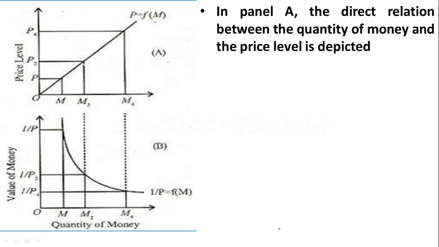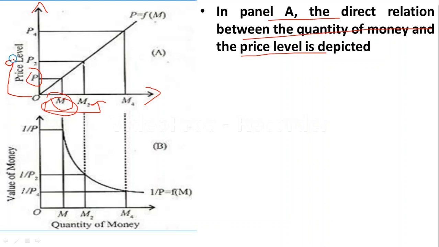By studying this diagram, you will also come to know. In panel A, the direct relationship between quantity of money and price level is shown. On the x-axis we have taken quantity of money, and on the y-axis we have taken price level. There is a direct and proportional relationship between price level and supply of money. When the price level is P, supply of money is OM. When supply of money increases to OM2, price level increases to OP2. When supply of money increases to M4, price level increases to P4.